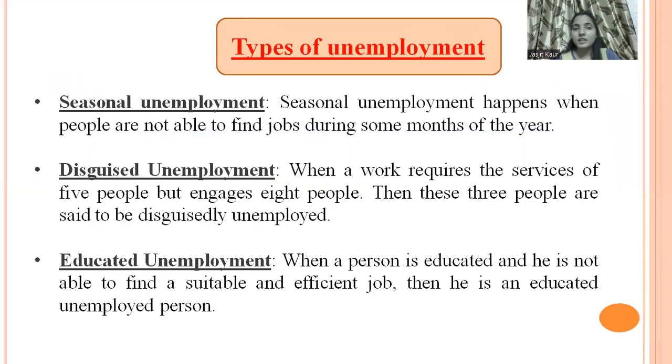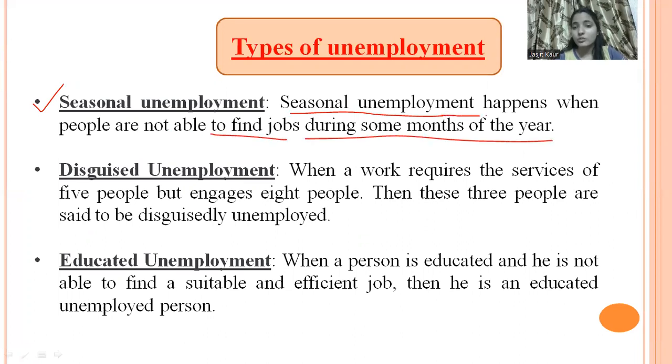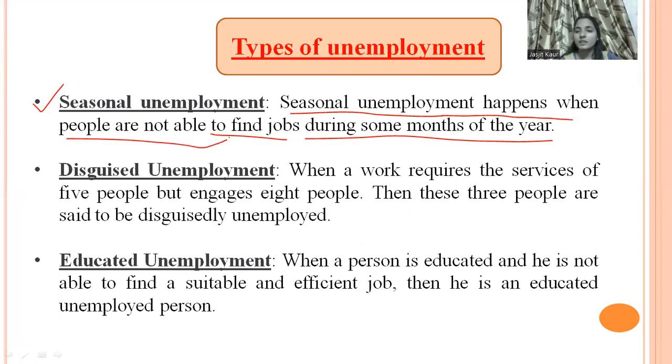Now we will see what types of unemployment we have with us, what kinds of unemployment we find in India. The first one is seasonal unemployment. Seasonal unemployment happens when people are not able to find jobs during some months of the year. Suppose in agriculture, when the season changes, farmers are unemployed for that period of time, because they are not able to grow the crop in that season. Also, there are people whose jobs are dependent upon the season.